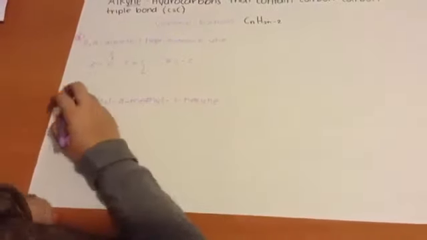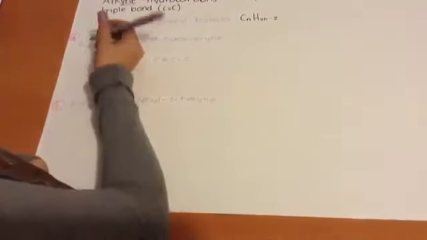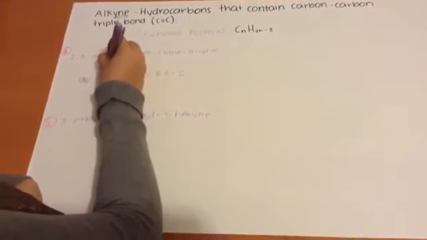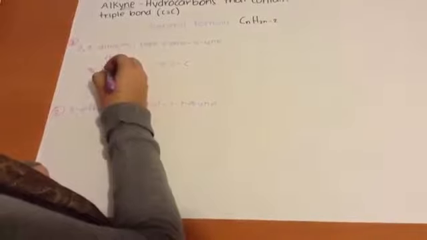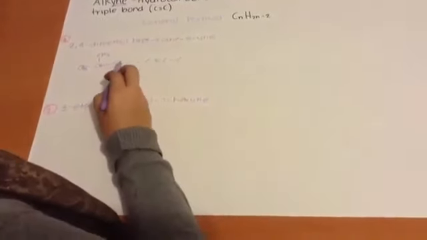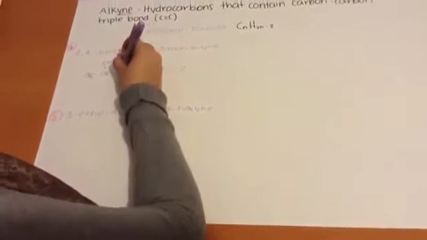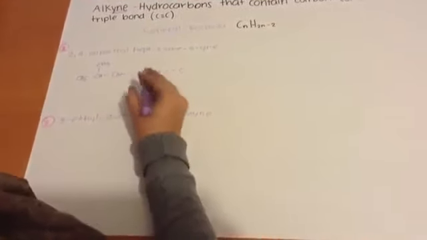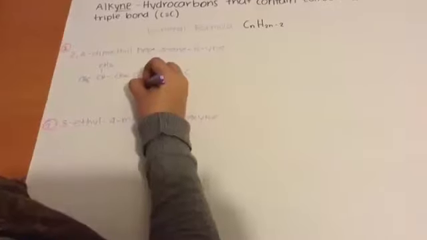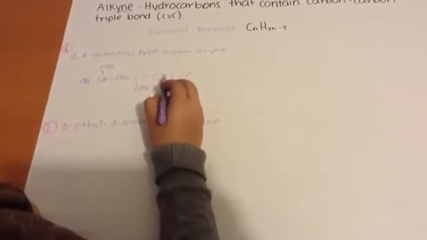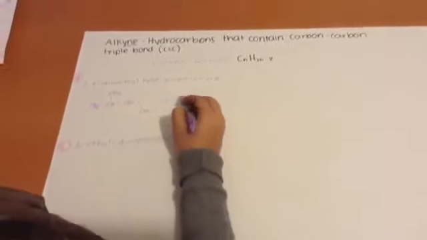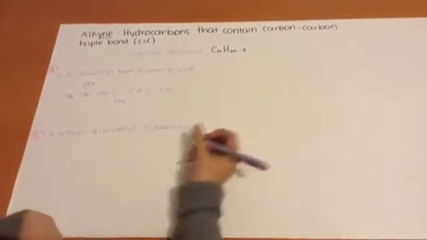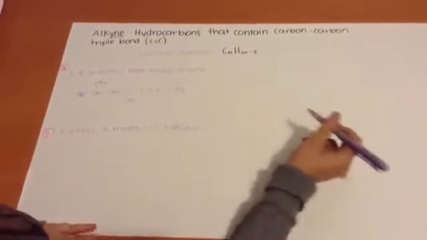And then we have to complete the 4 bonds on each carbon. This is the condensed structural formula.